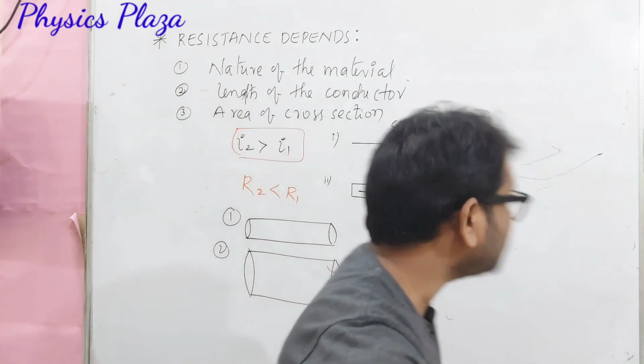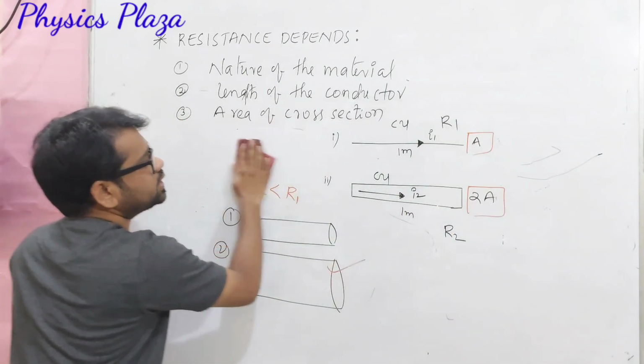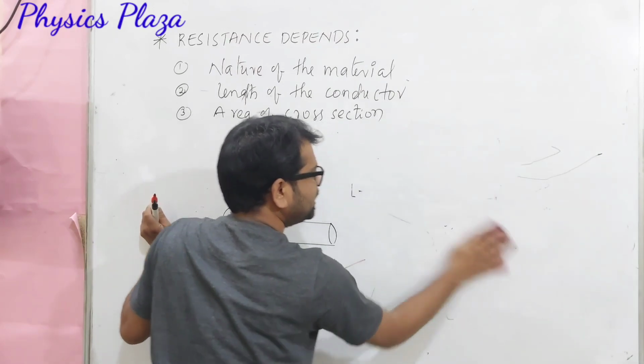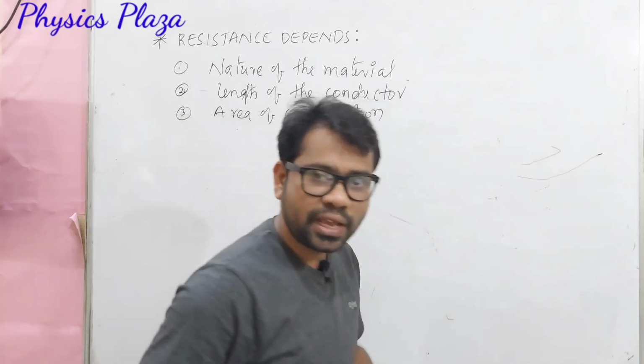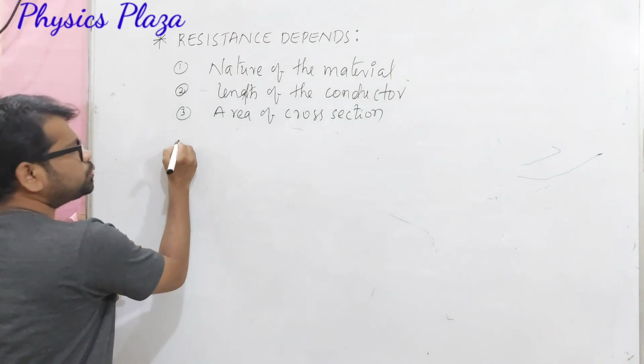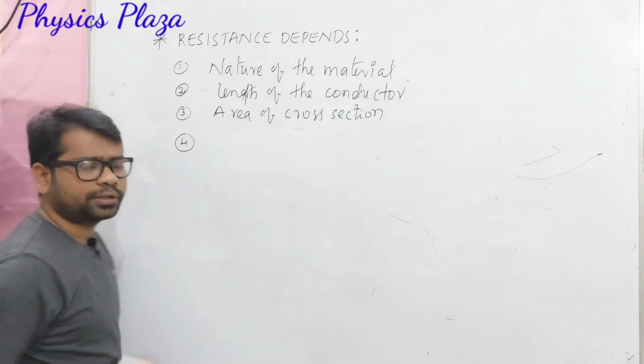So the final conclusion of this third point is that the resistance of any material is inversely proportional to the area of cross section. Now the last point is very important.